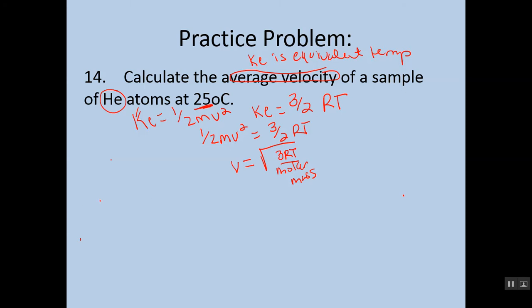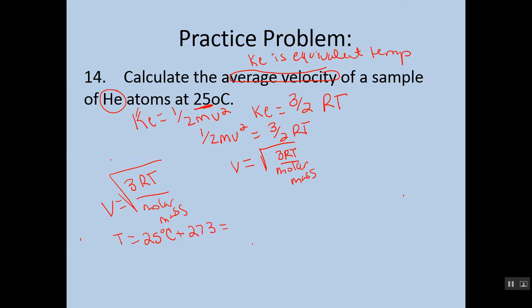Think about it. We know that velocity equals the square root of 3RT over the molar mass. And here's what we know. We know T, which is temperature, is 25 degrees Celsius. But remember, we always want it in Kelvin, so we're going to add 273.